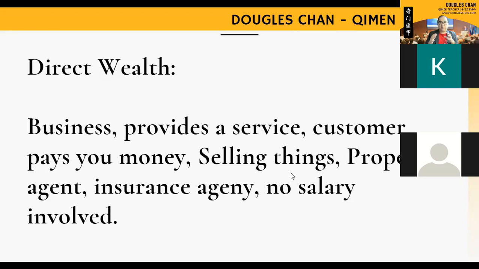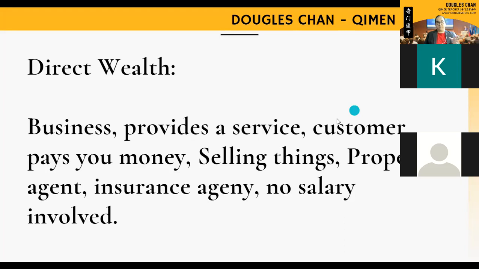That means if you are receiving a salary every month, you exchange your time and somebody pays you a salary, then this is not classified under direct wealth. It's not. That will be under career, which we covered last session. So today we're going to cover direct wealth, which is under the category of business. And at the same time, we talk about indirect wealth. Okay, so this one is clear.